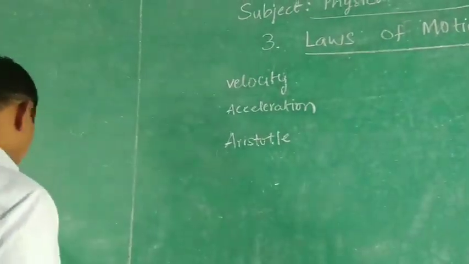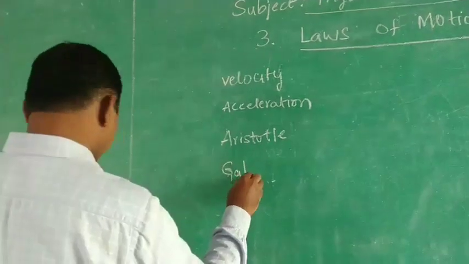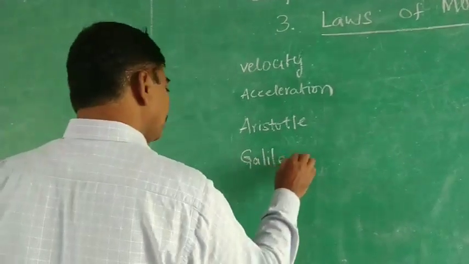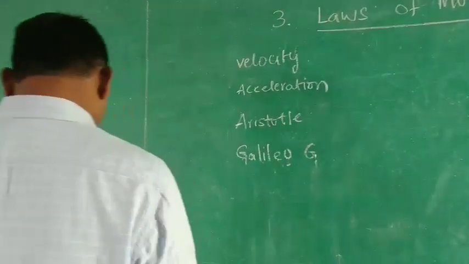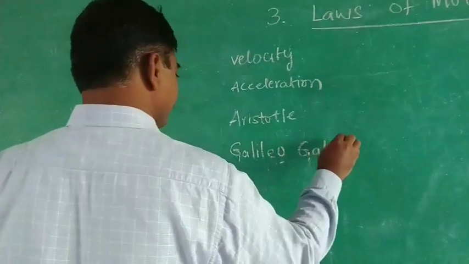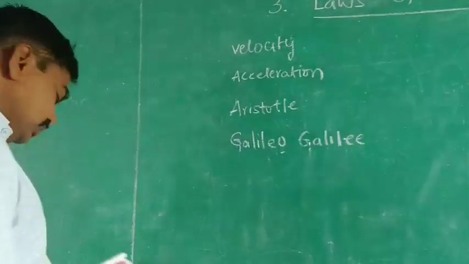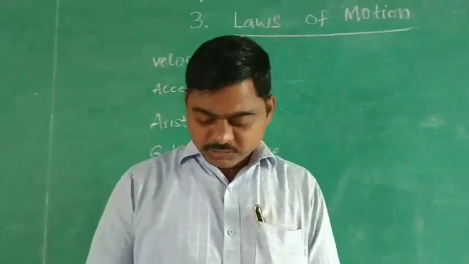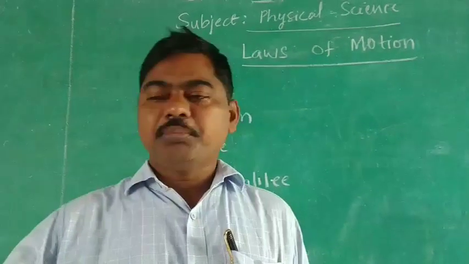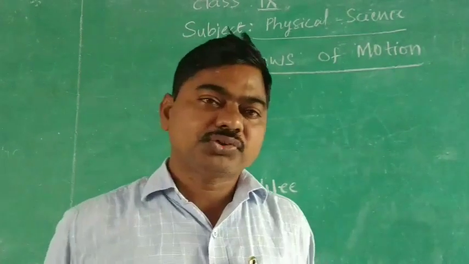Next, Galileo Galilei said about that. What did he say? An object that is in motion will remain in the same motion as long as no external force is applied.